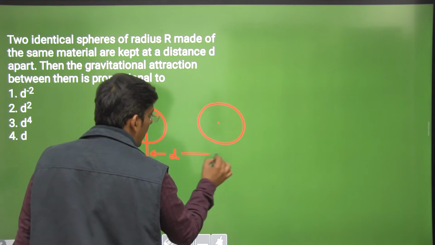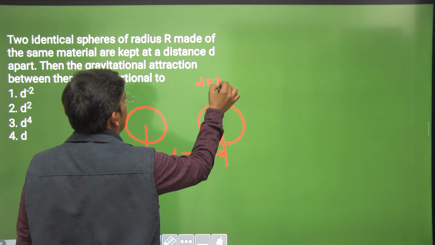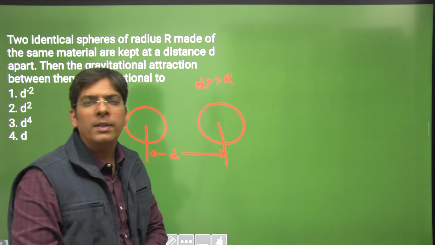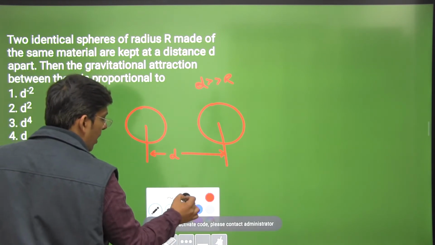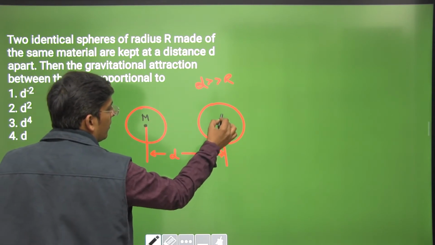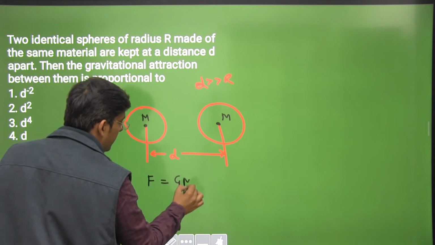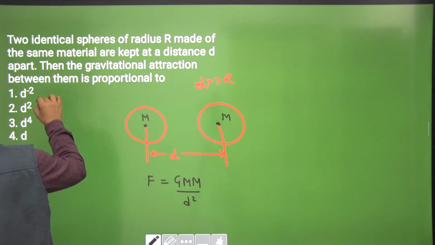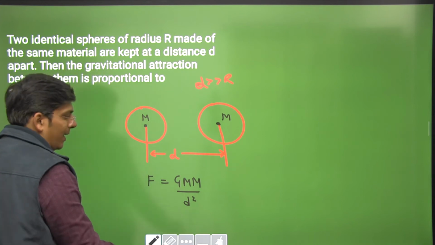Let us assume that capital D is much greater than the radius of these spheres, although it must be given in the question. So we can now treat these spheres as point masses, and obviously the gravitational force is going to be capital G m1 m2 divided by d square. So force is proportional to d raised to the power minus 2, dear students, right? It was an easy question.